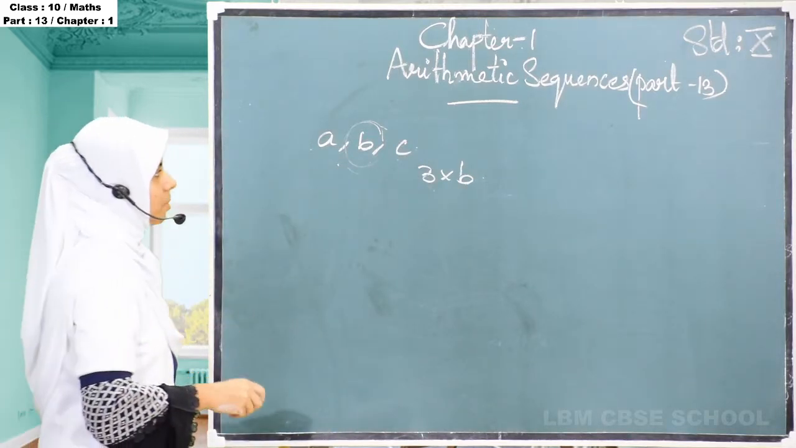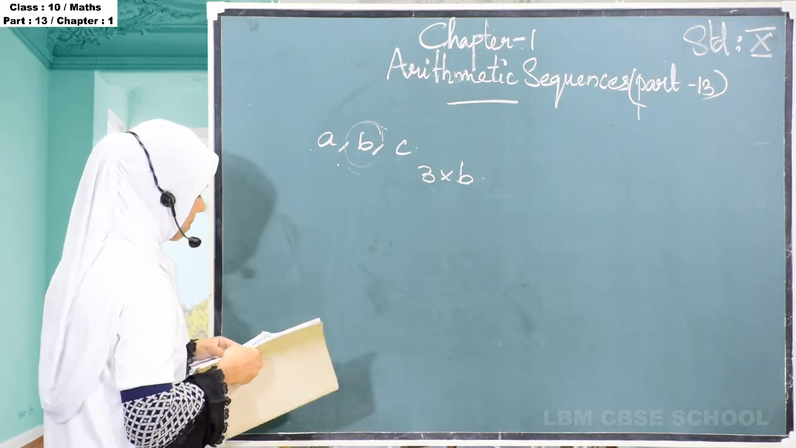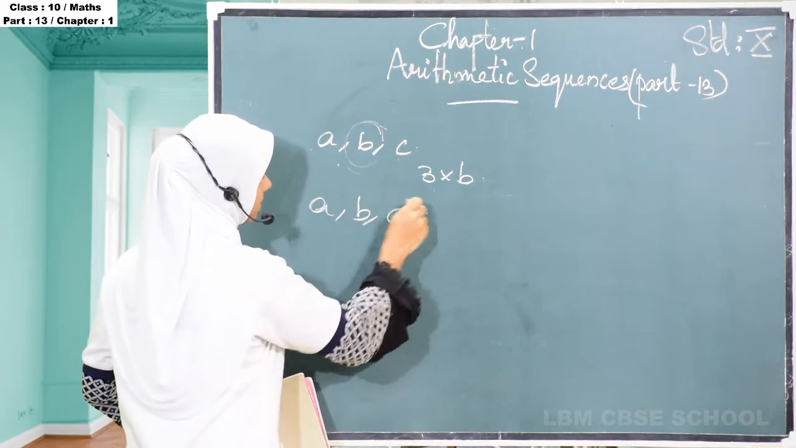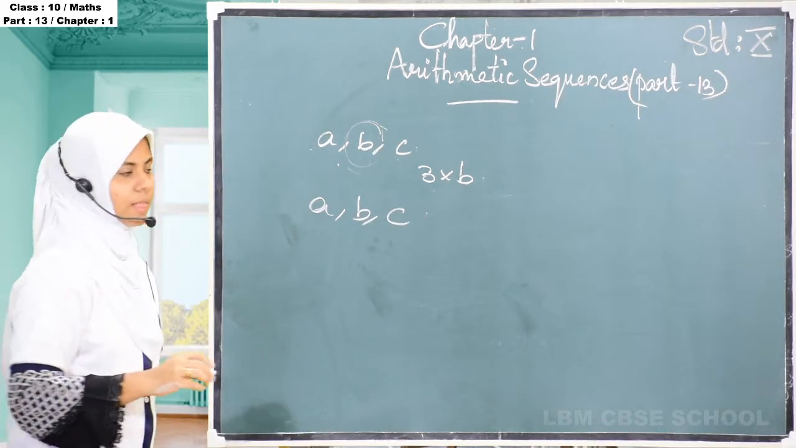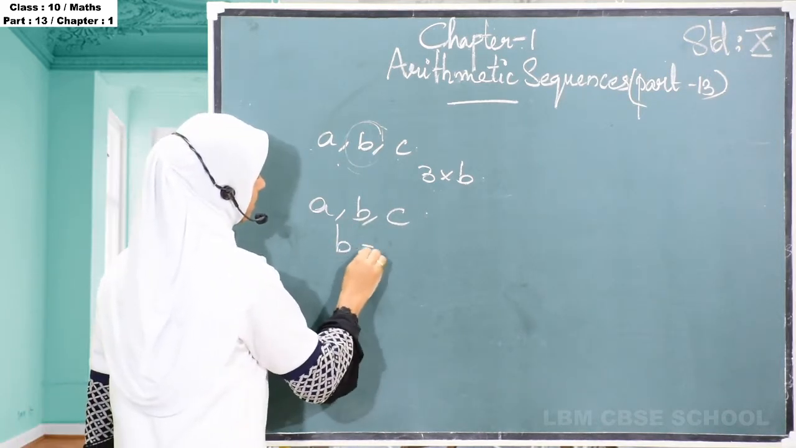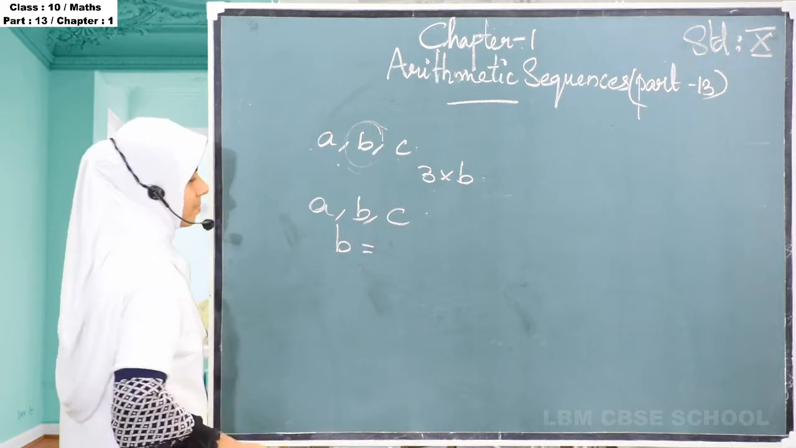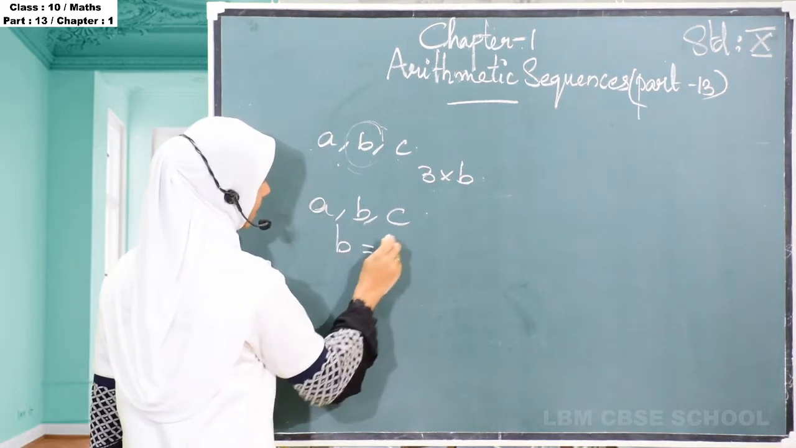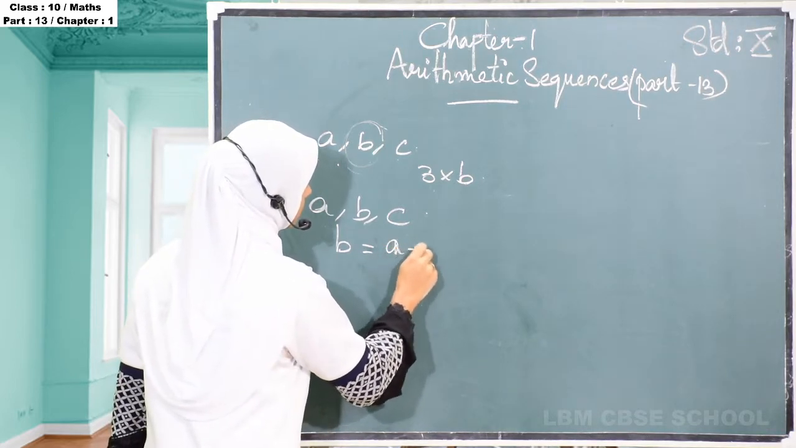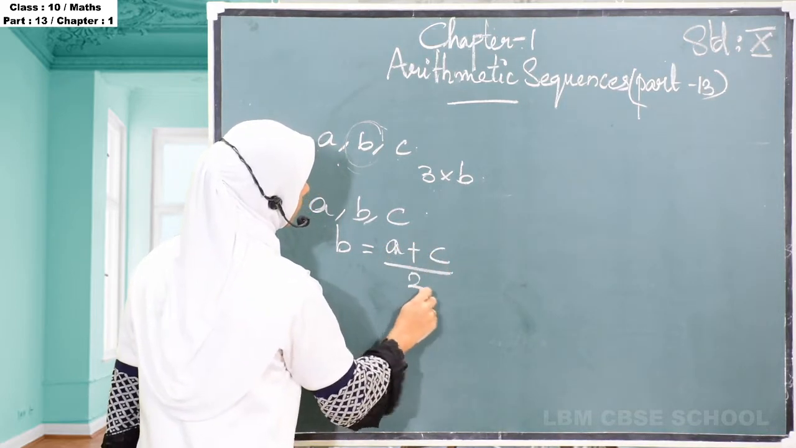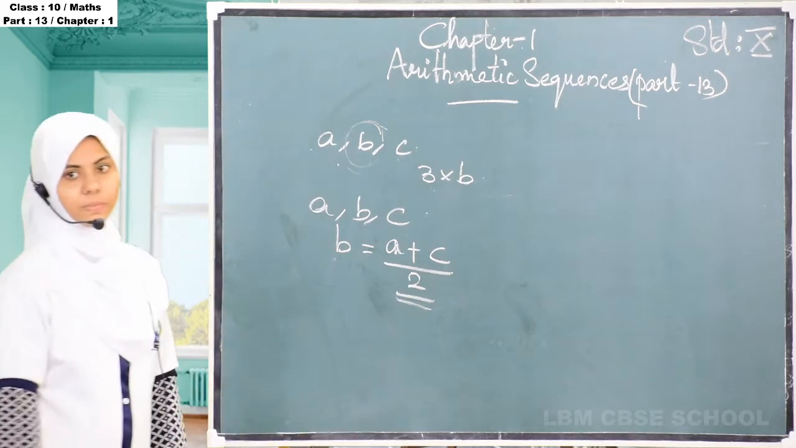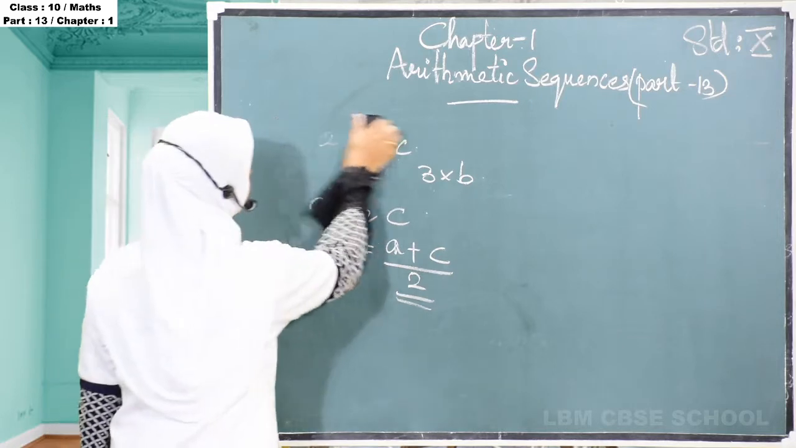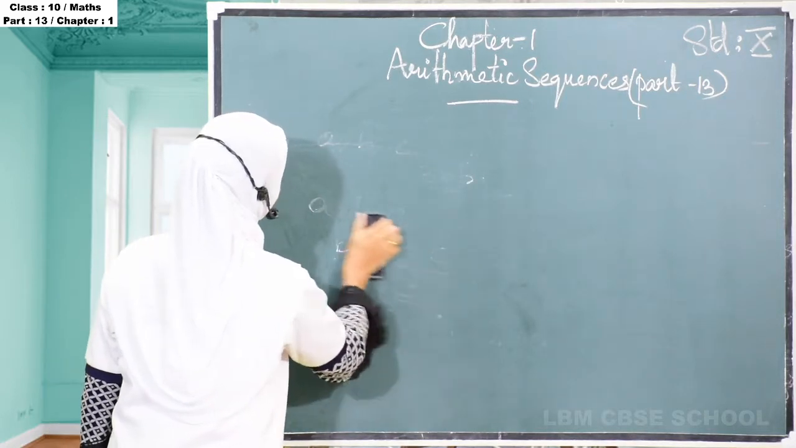Okay, then one more thing we studied: if A, B, C are 3 consecutive terms in an arithmetic sequence, then to find the value of B, B is equal to half of the sum of A and C, that is (A + C) by 2. Okay, then today we are moving to do the exercises based on this portion.